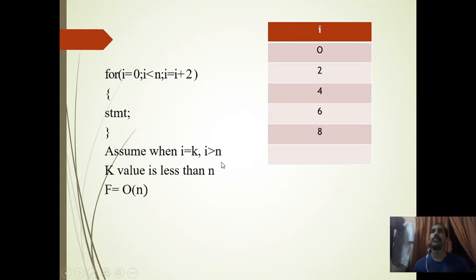It is not n plus 1. It is always less than. But I told you we will neglect the constants. I am taking k, and at I equal to k, I is greater than n. The condition is satisfied. So up to k I goes. K is surely less than n.